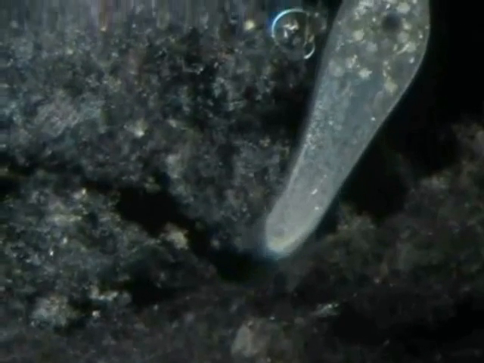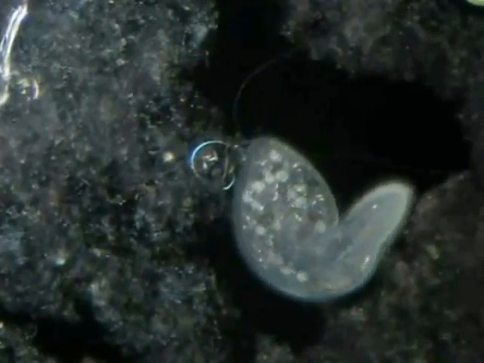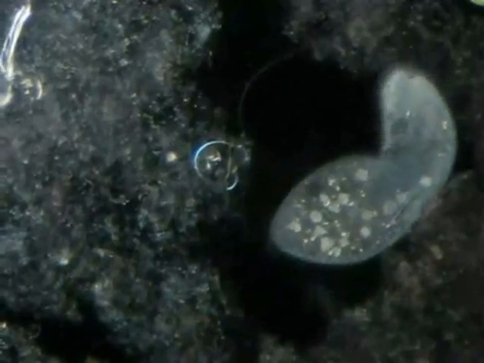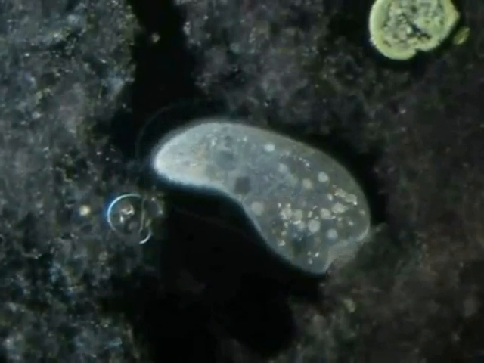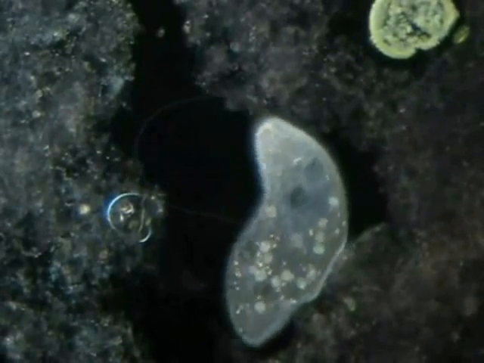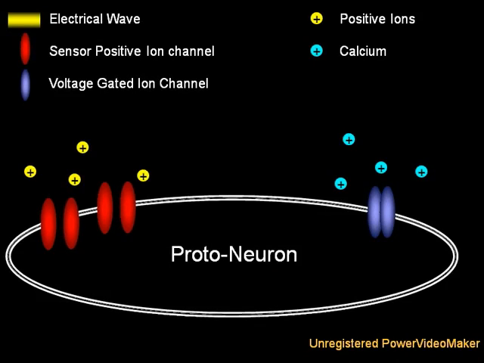Such basic electrical signaling evolved even before the appearance of multicellular animals. The single-celled paramecium generates a voltage change when it bumps into an obstacle. The wave of ions travels across the cell, reversing the beating of its cilia, allowing it to change direction. Moving to multicellular organisms, such protoneurons would have been highly useful even without synapses.